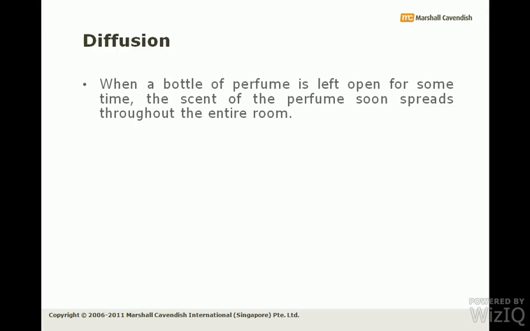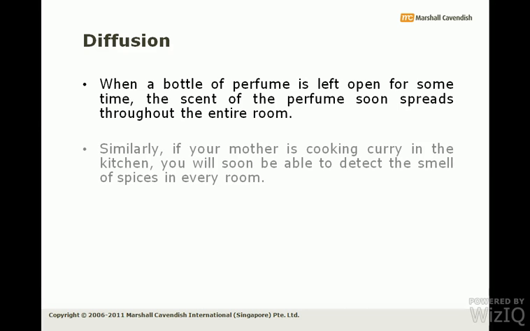If you open a bottle of perfume or spray a little perfume into the room, you will feel a scent spreading around quickly, and after a few seconds you can feel the scent all around the room with the same intensity. Similarly, at times your mother might be cooking some curry in the kitchen and you can feel the aroma of the curry in all rooms of your home, if you are keeping the door open, because the particles of the fragrance are spreading quickly due to diffusion, which is a phenomenon.